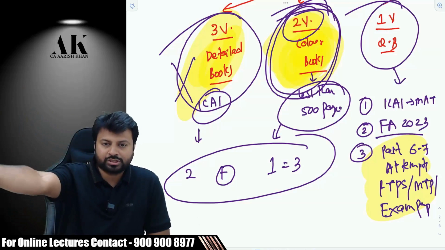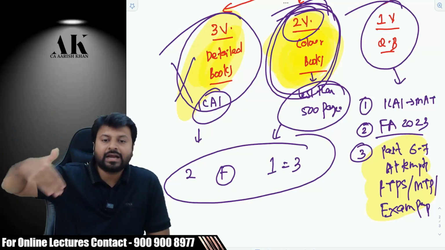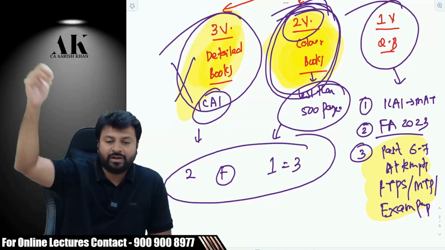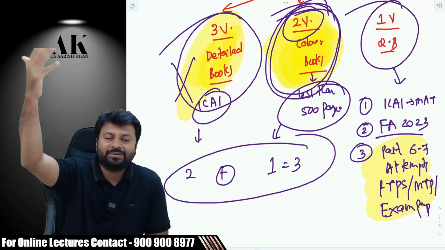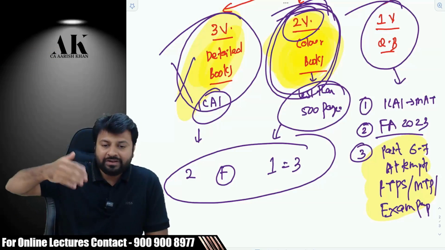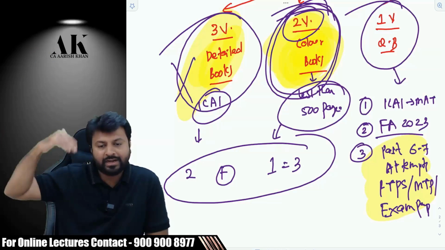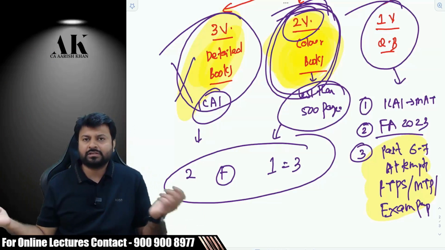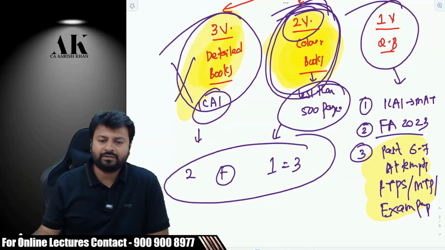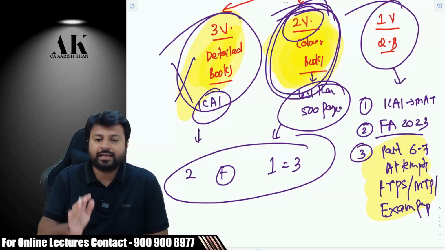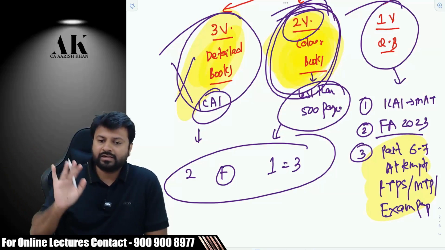And as your exam approaches, whatever the latest RTPs will come, right now I don't know the latest RTP for May 24, or the latest RTP for November 24. Whenever that comes, I am going to discuss it as well, and I'll give you the video separately later on, because that is something which is going to happen in future. Right now, I don't have that particular booklet. So right now, whatever RTPs are released by ICI till the date of taking the lecture, we will be discussing all of them, considering the last 6 to 7 attempts.